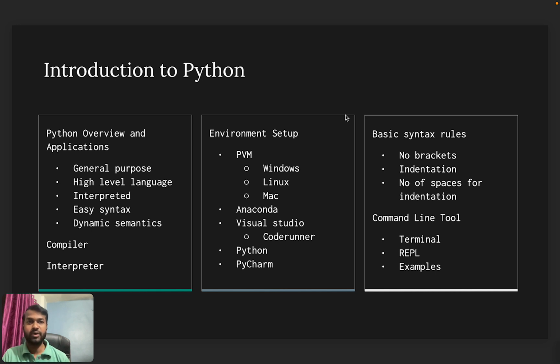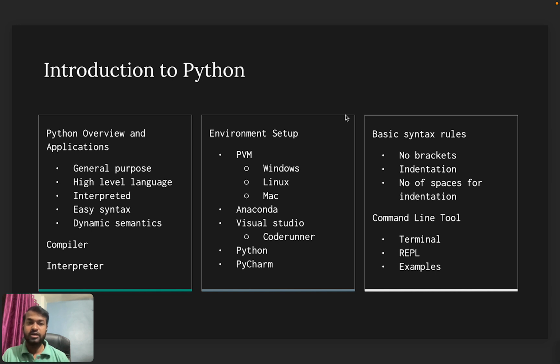If we have to set up Python, we can directly install Python by using the pip command. Or we can use Anaconda, which is one of the tools to set up a Python environment. For writing code, we can use many editors like other programming languages. Mostly people prefer to use Visual Studio, PyCharm, CodeRunner. Those IDEs they can use to write code in Python. But if you have to use any text editor like Notepad, Notepad++, Sublime, you can use that. But I will suggest going with an IDE.